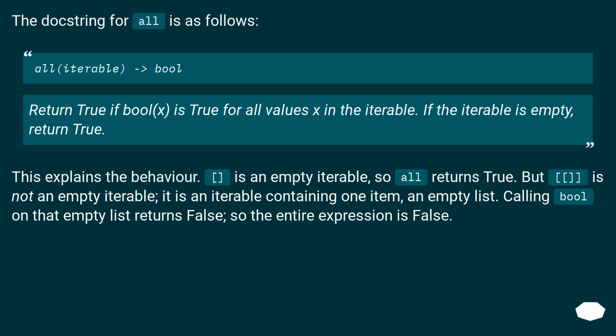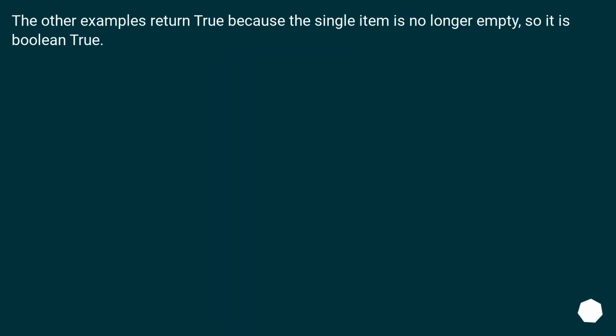But the nested empty list is not an empty iterable, it is an iterable containing one item, an empty list. Calling bool on that empty list returns false, so the entire expression is false. The other examples return true because the single item is no longer empty, so it is Boolean true.